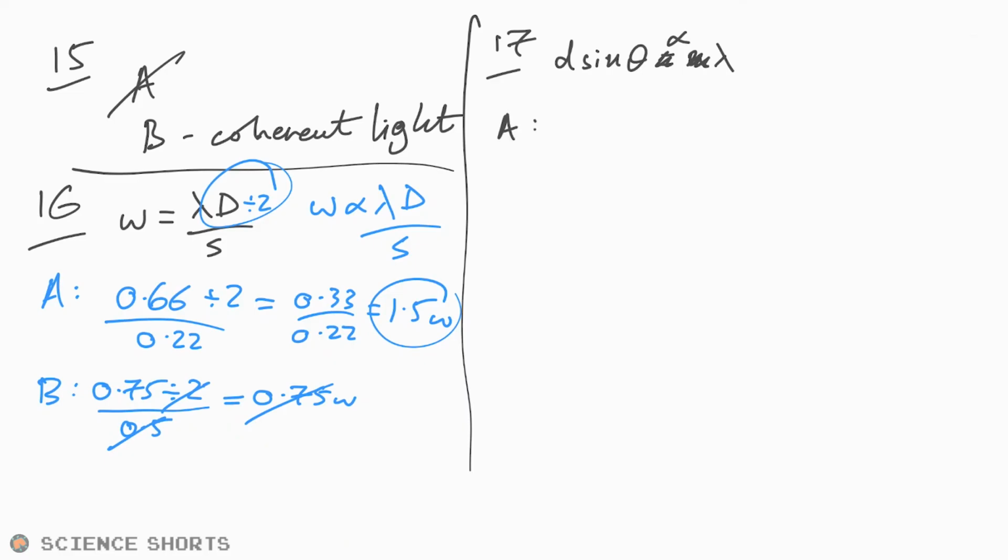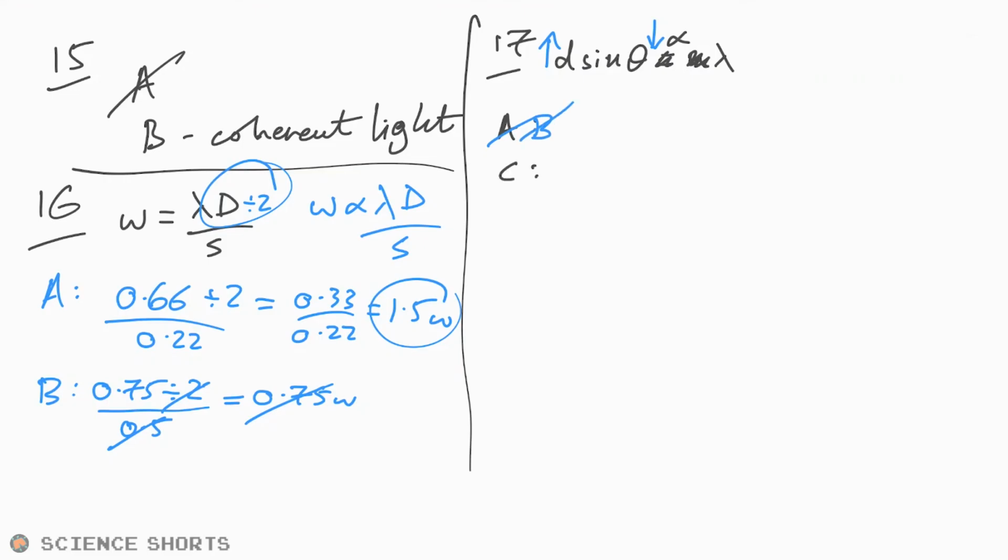Are we going to have the width increases? Hang on a minute, the slit width is increased. No, if the slit width is increased, you should be able to see, and you should know this anyway, that then you're going to end up with less diffraction happening. And you know that's the case because with an open door, light doesn't really diffract much as it goes through a wide open door. It only happens when it goes round or through very small gaps or around very small objects. So I don't think it's going to be A, I don't think it's going to be B.